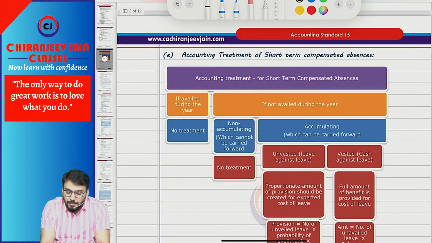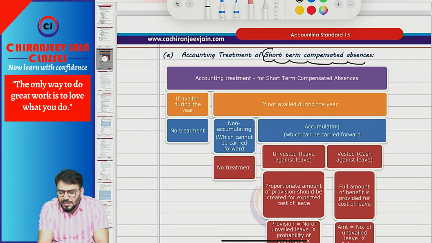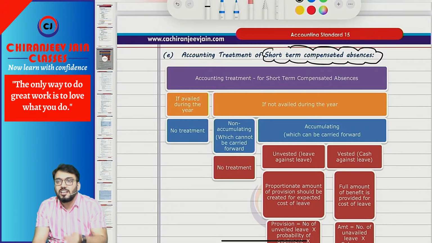Now coming to short-term compensated absences, so I hope you remember we have discussed this point that if suppose some leave is granted, so that leave can be of two types, whether it is unvested or vested. Correct? Unvested means what? The employee will get leave against leave. When I am saying vested, the employee will get cash payment against that leave if that leave is unavailed.